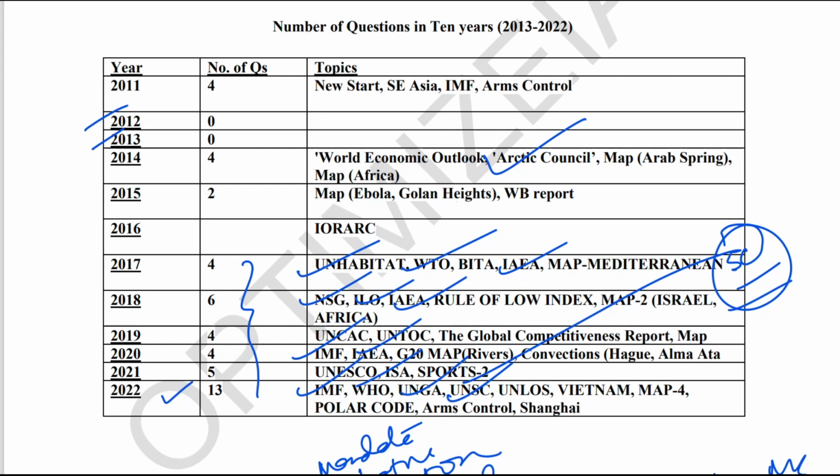And I will tell you one surprising question. In 2011 they asked a question on arms control: the Australia Group, the Wassenaar Arrangement, etc. And again in 2022 they asked the same question on arms control. So you see, it is very scientific. If you have a complete hold of the PYQs properly, and if you follow current affairs, then you will be able to do well.